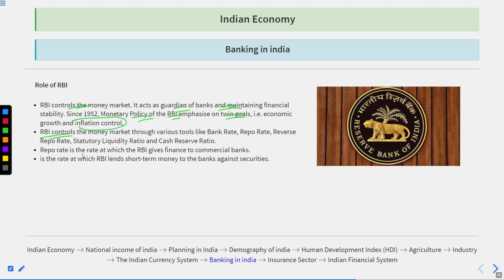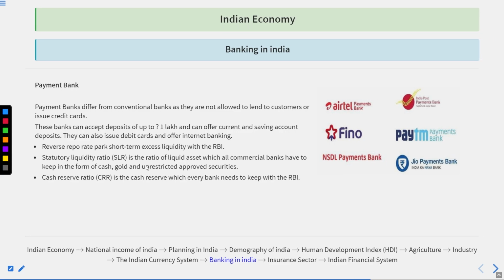RBI controls the money market through various tools like the bank rate, repo rate, reverse repo rate, statutory liquidity ratio and cash reserve ratio. Repo rate is the rate at which the RBI gives finances to the commercial banks. It is also the rate at which RBI lends short-term money to banks against securities.